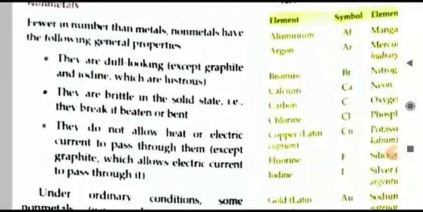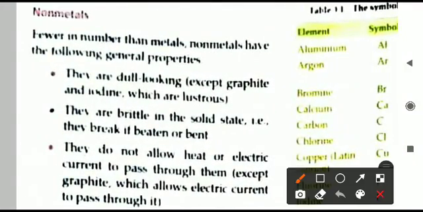Now we will move on to the properties of the non-metals. The first property of the non-metals is that they are dull looking. They do not have any shine. Just now we had discussed the properties of metals. There we saw metals have a luster.